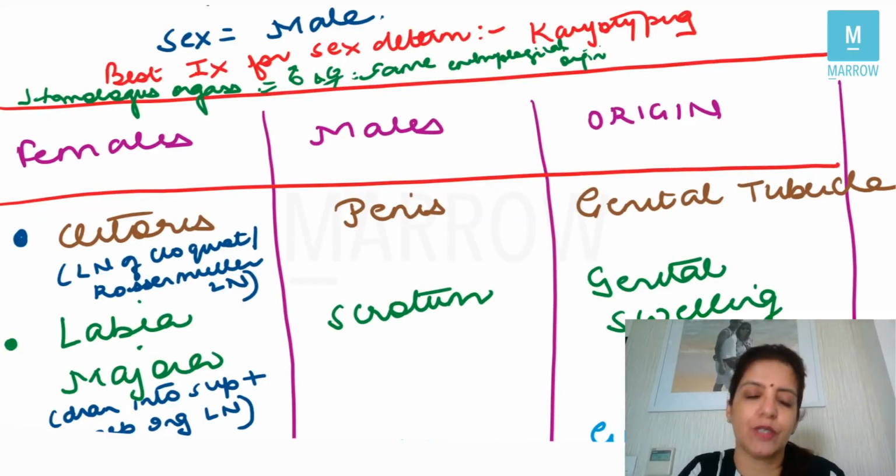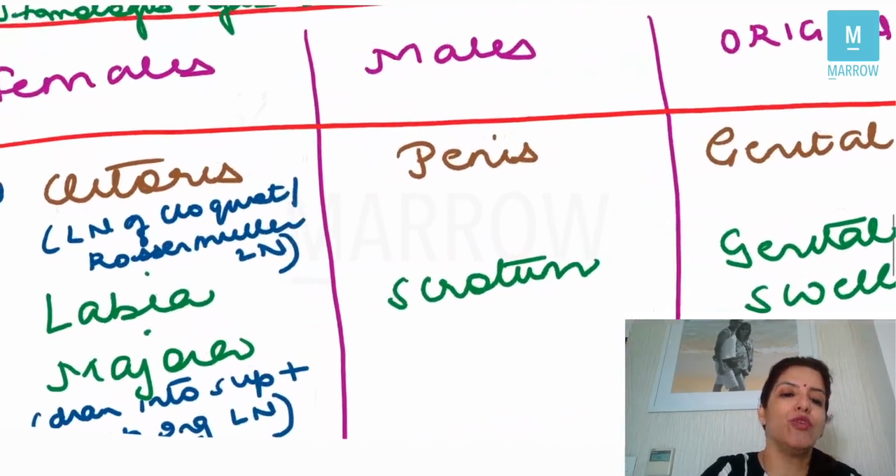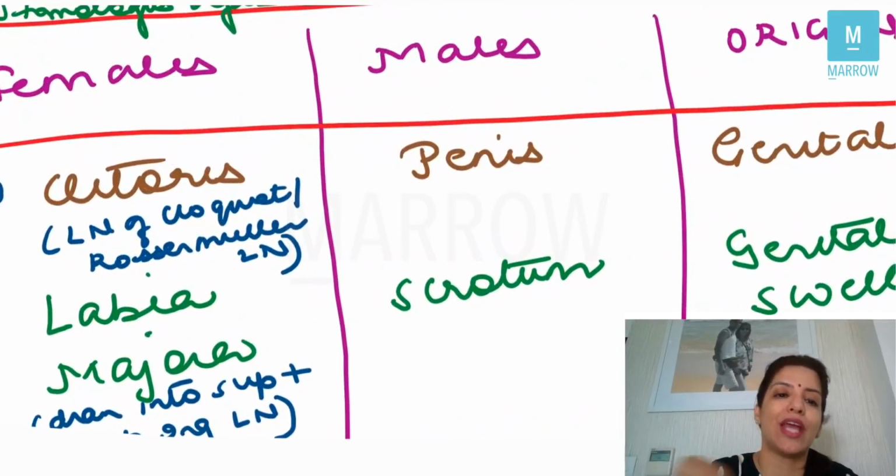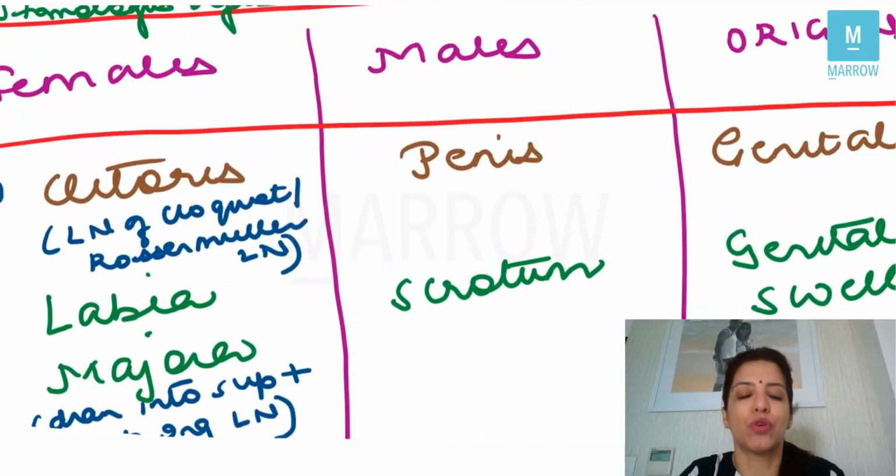Very, very important. Another very important question you have to remember is the lymphatic drainage of the clitoris. The lymphatic drainage of the clitoris is the lymph node of Cloquet or the Rosenmuller lymph node. So the clitoris drains into the lymph node of Cloquet or the Rosenmuller lymph nodes.